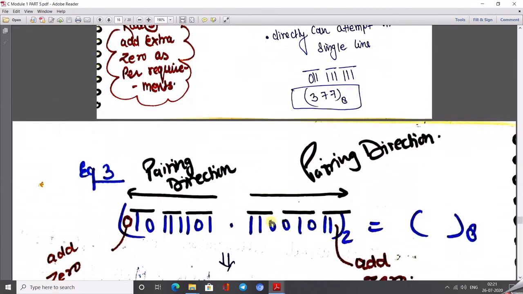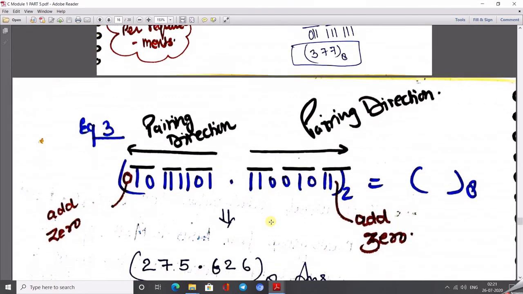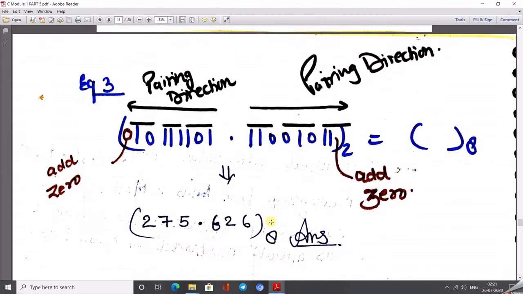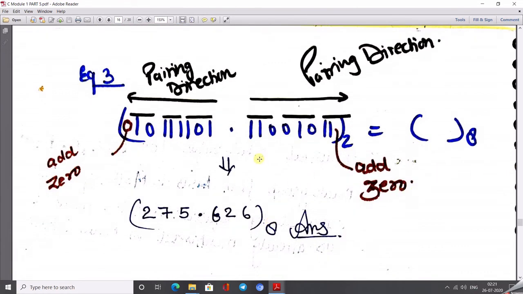Let's take an example with the integer part and fractional part of a binary number and convert it into the octal number system. We make the groups from the least significant bit toward the most significant bit, and in the fractional part from the most significant bit, because in this portion the leftmost is the most significant bit. So this arrow is used here to give you an idea about the direction of grouping of bits.